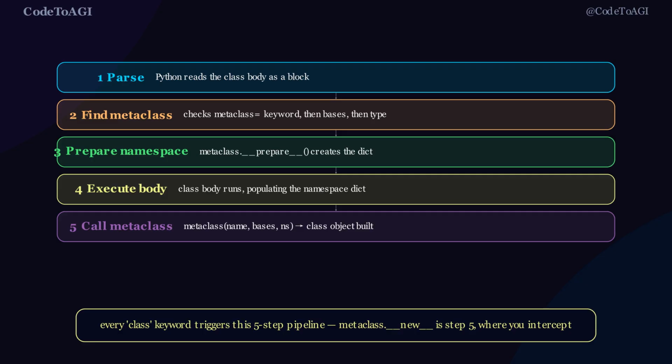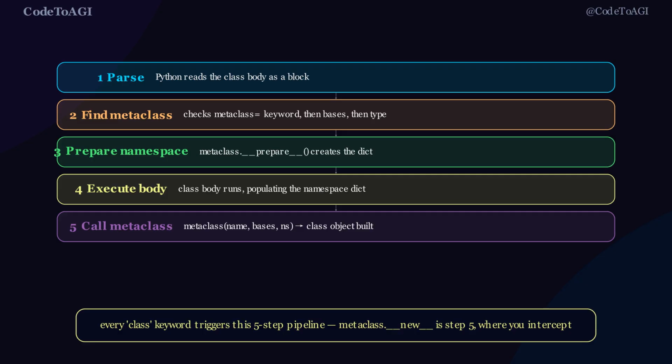Step 3. Python calls the metaclass's __prepare__ method to create the namespace dictionary. By default, this is just an empty dict, but you can override __prepare__ to use an ordered dict or custom mapping. Step 4.